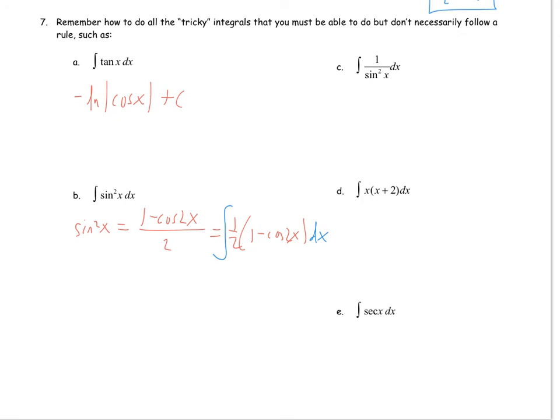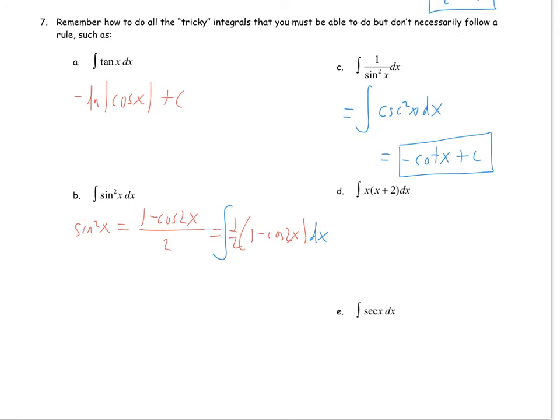C, the tricky part here is just to realize the whole idea of these is that you can manipulate them to figure out the integral. You should know that 1 over sine is the same as cosecant. So the original problem is actually just equal to the integral of cosecant squared x dx. And you should know that the antiderivative of cosecant squared is negative cotangent x, and then plus c.